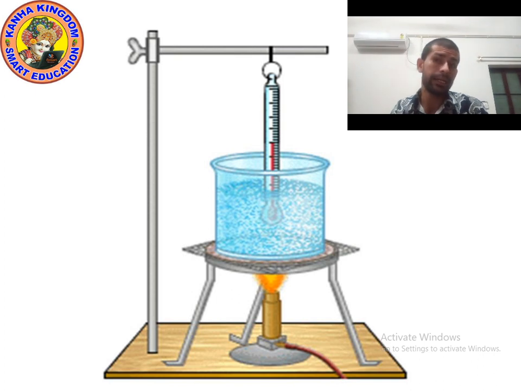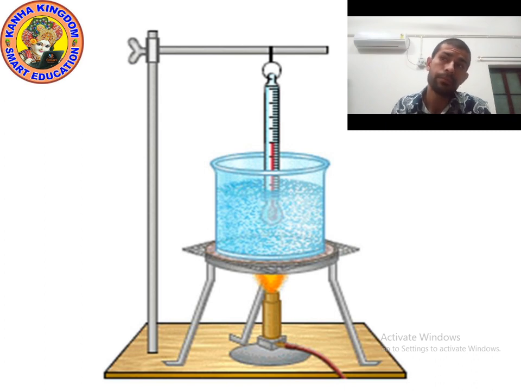You will see the temperature in the thermometer is still 100 degrees Celsius. When you provide heat, the particles move faster. After some time, again note down the temperature. You will see that the temperature is still 100 degrees Celsius.